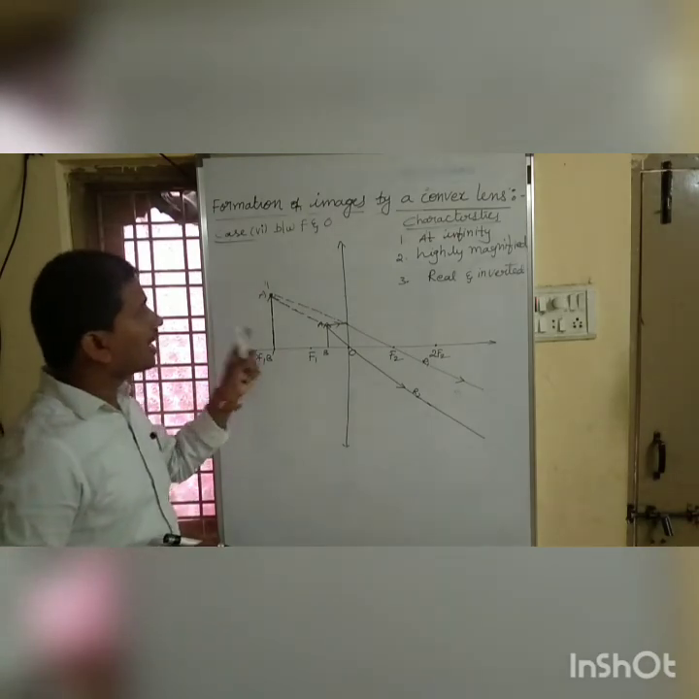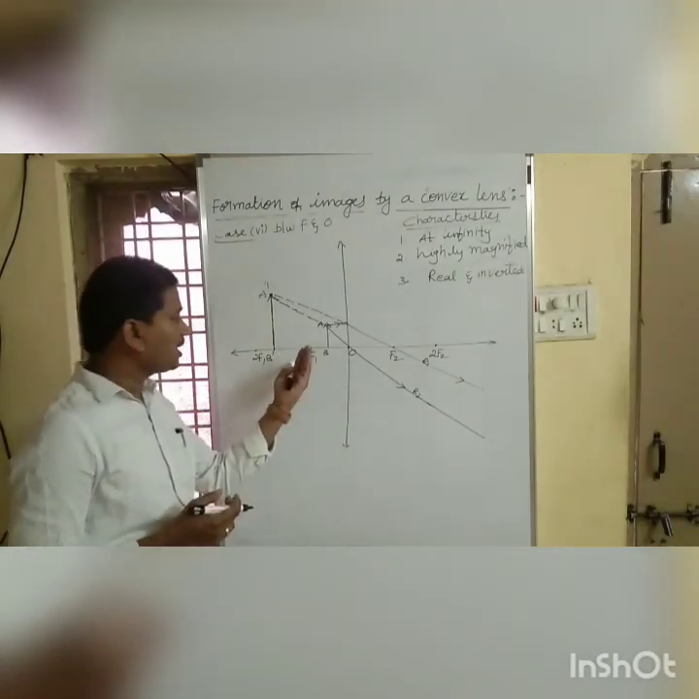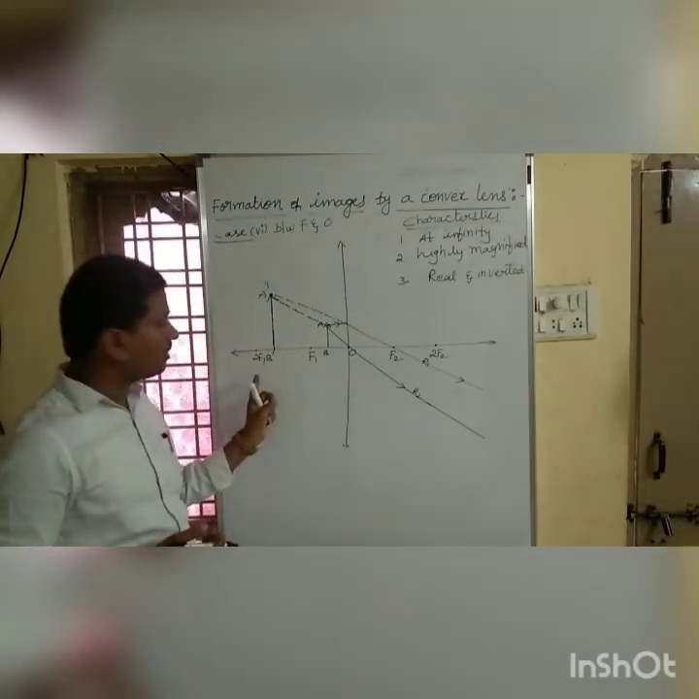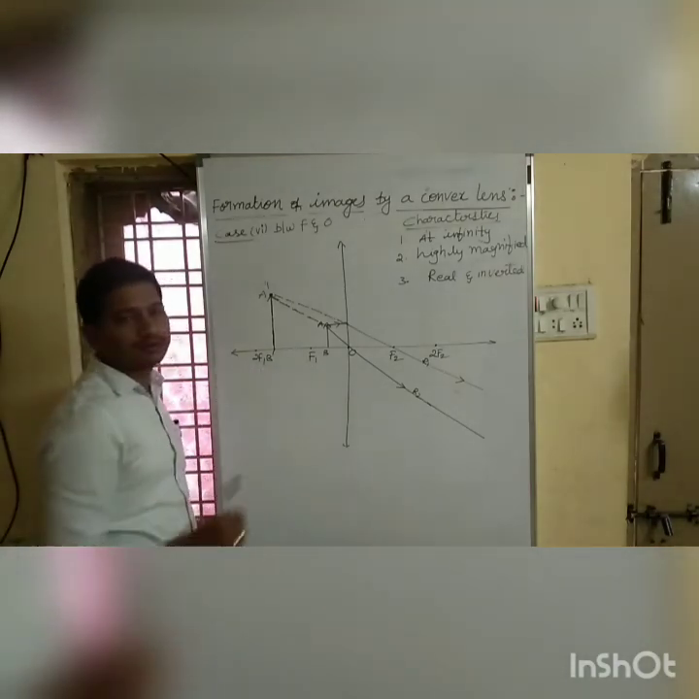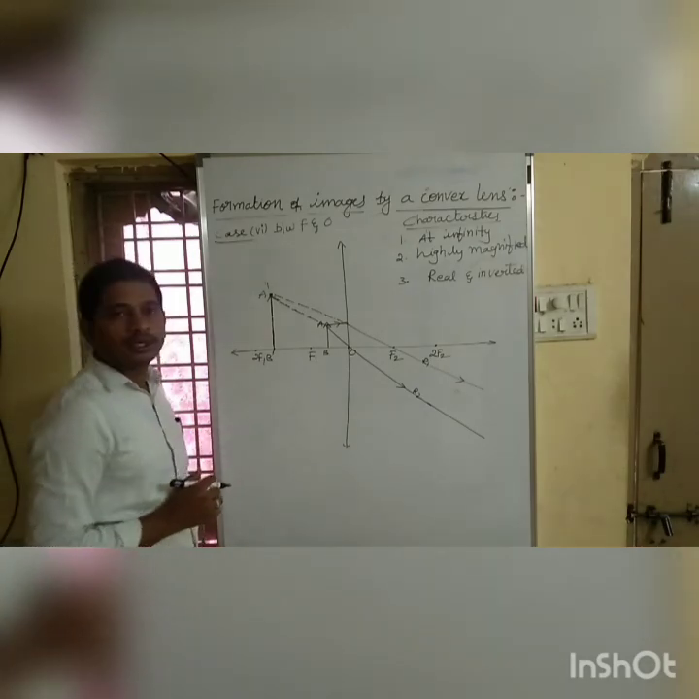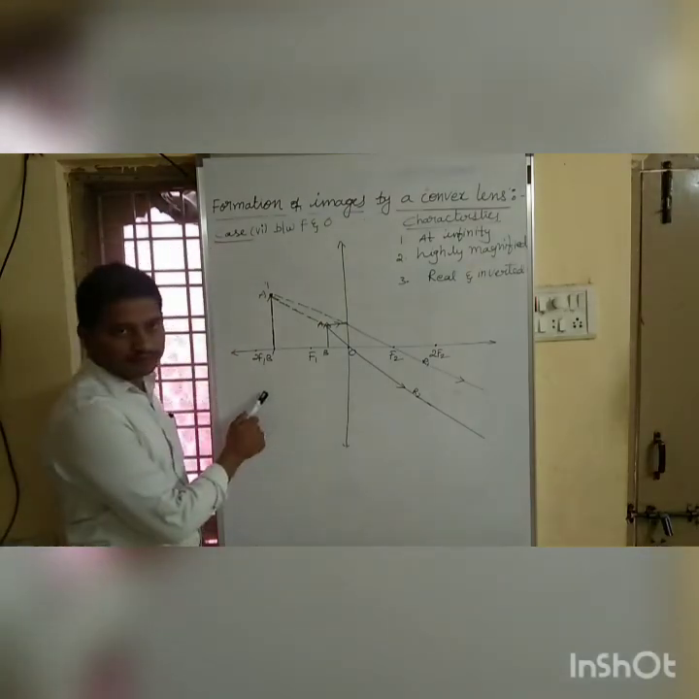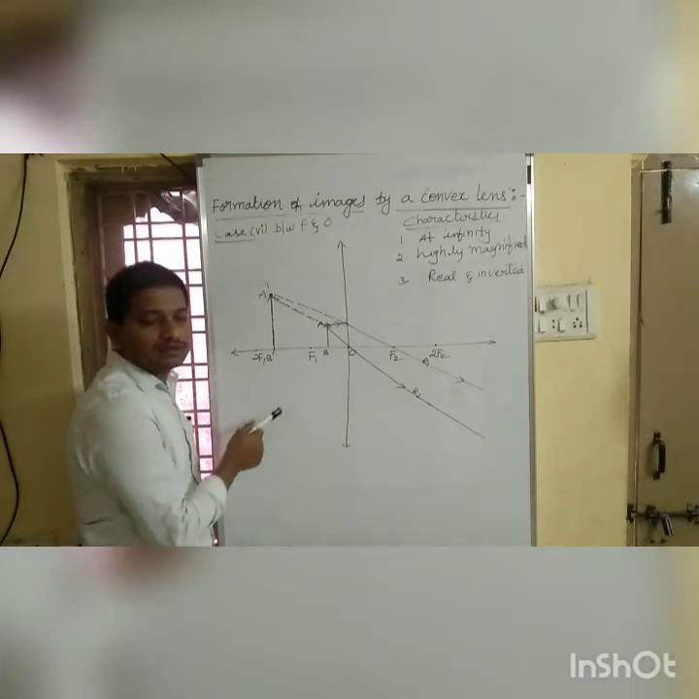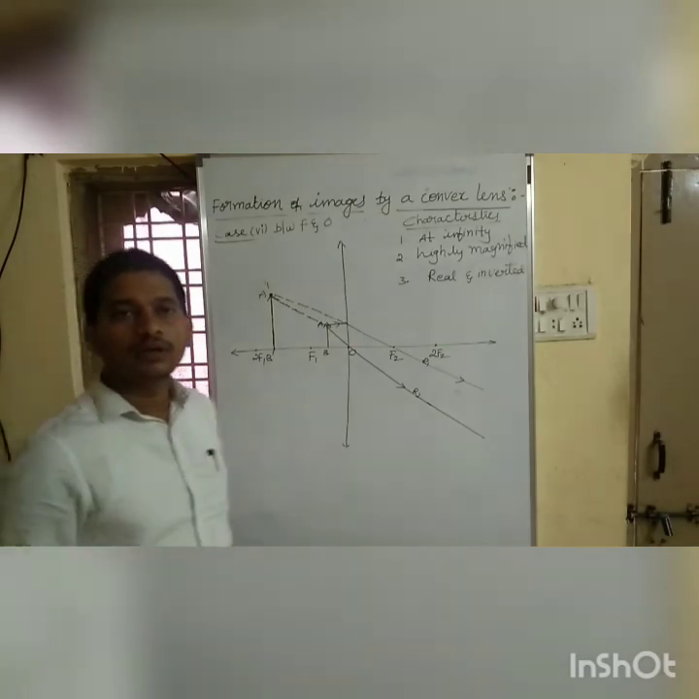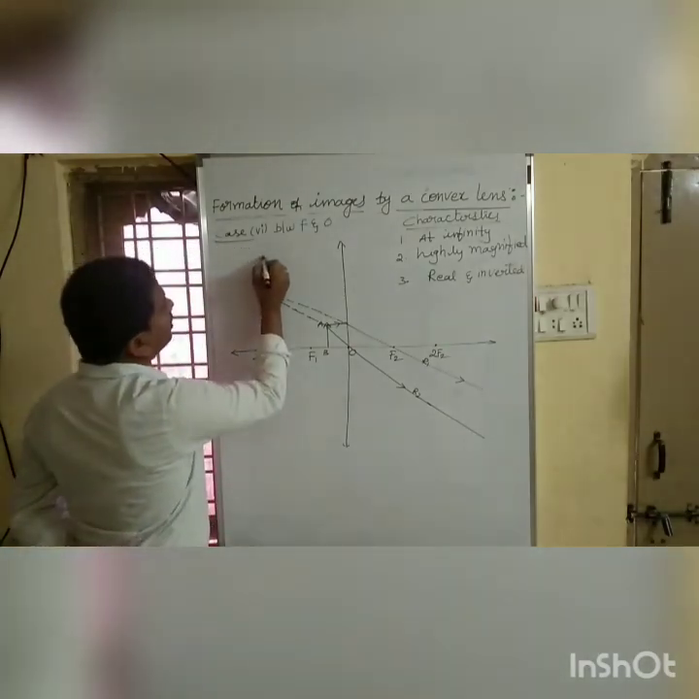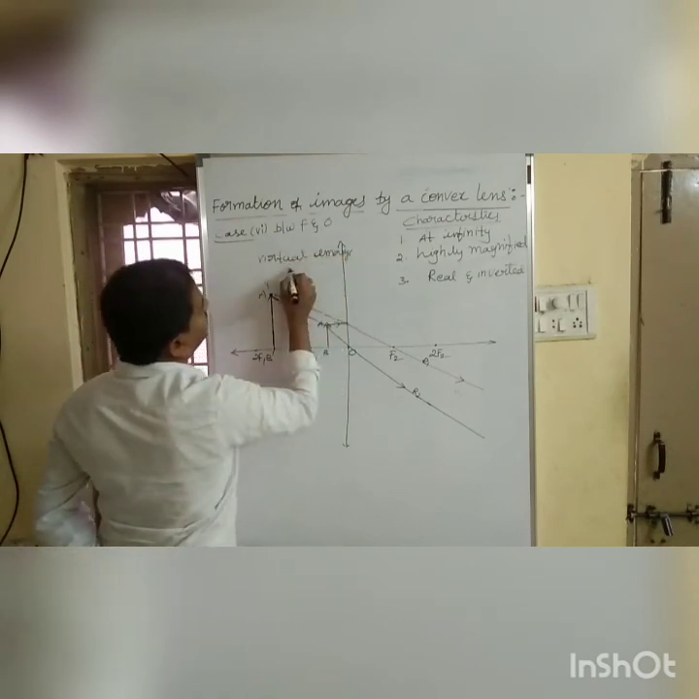So, what about the characteristics? Where did we get the image? We got an image beyond f1, I mean between 2f1 and f1. And what about the size, which is larger than the object, which is an important case? Only this case we get an image that is virtual. I can write here, which is a virtual image and erected.